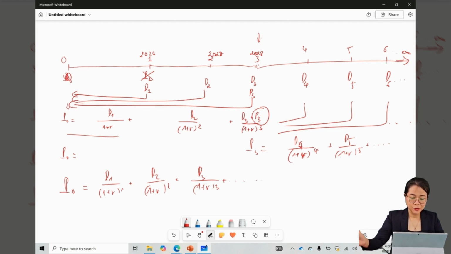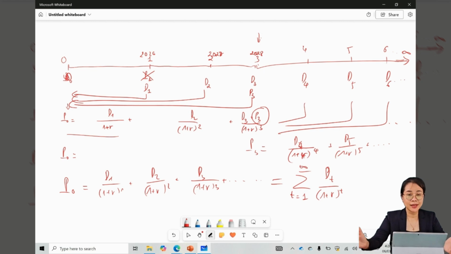We don't know when the cash flow will stop. So this is the general formula to do stock valuation, class: the integral from 1 to infinity of dt over (1 plus r) to the power t. Yeah, so this is the general idea, okay? General idea.